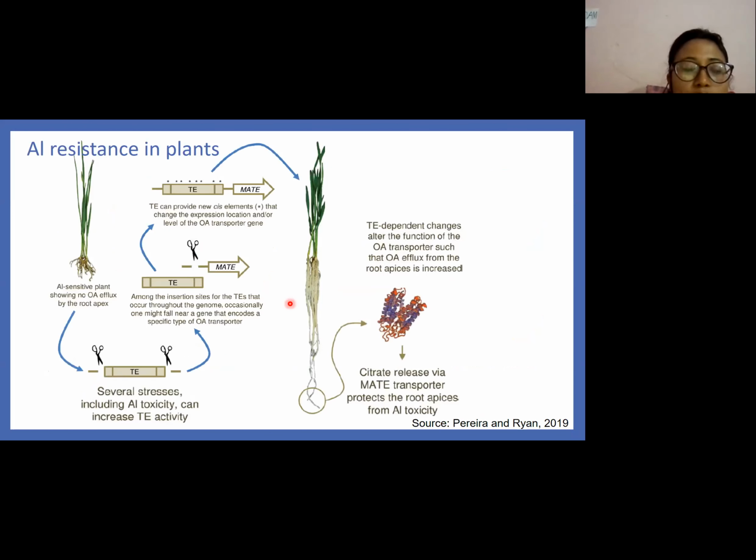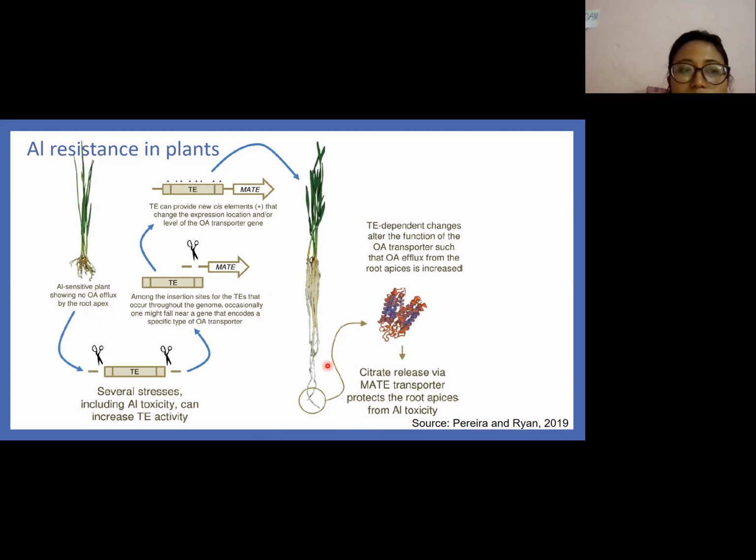Transposable elements induce aluminum resistance in plants. Aluminum sensitive plants show no organic anion efflux by the root apex. A transposable element inserts upstream of the organic anion transporter and helps in the release of citrate and malate, which are essential for resistance to aluminum toxicity.